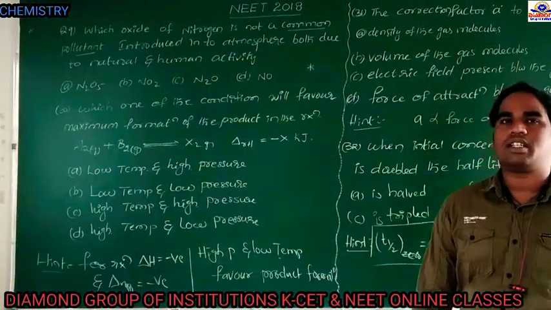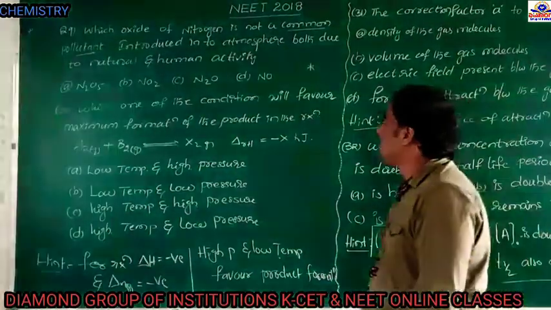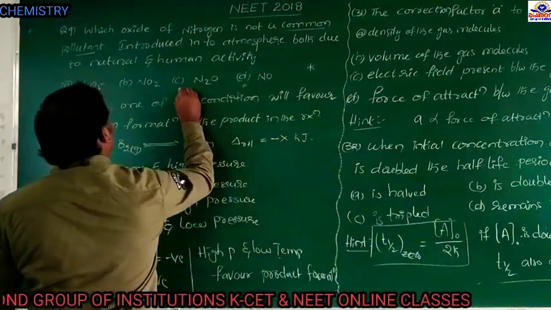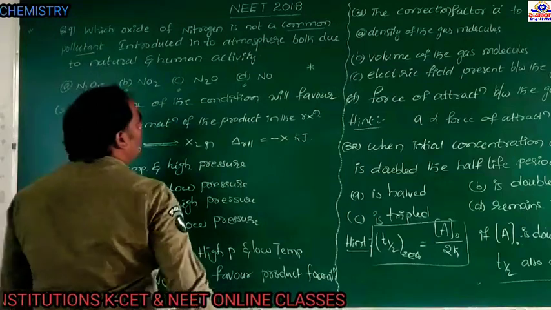So what is that nitrogen oxide? See here, nitrogen monoxide NO, nitrous oxide N2O and nitrogen dioxide NO2.